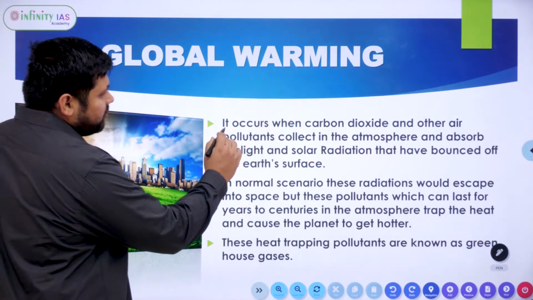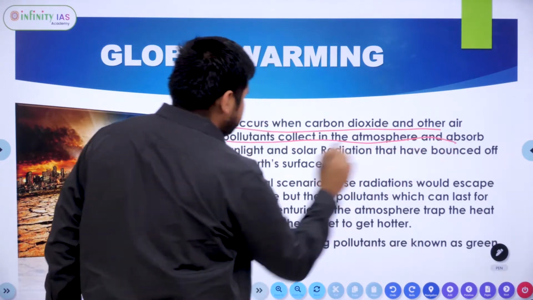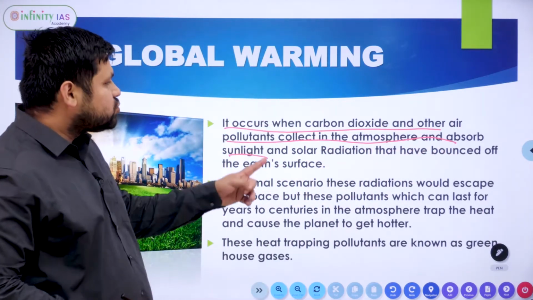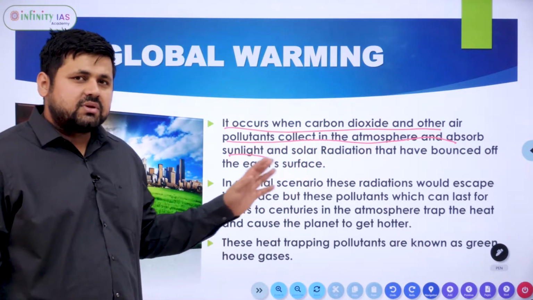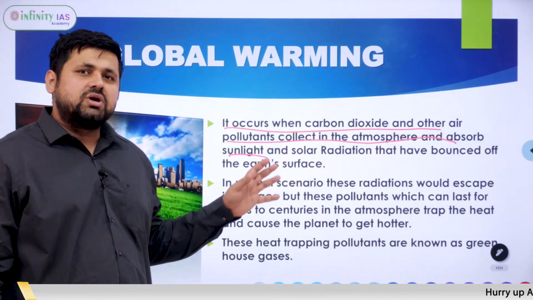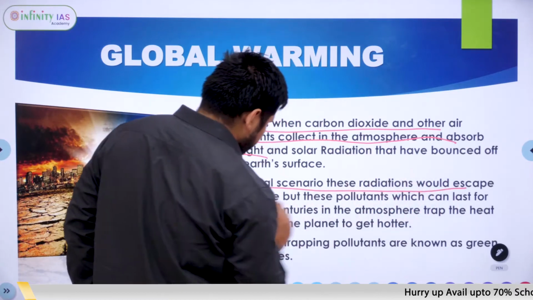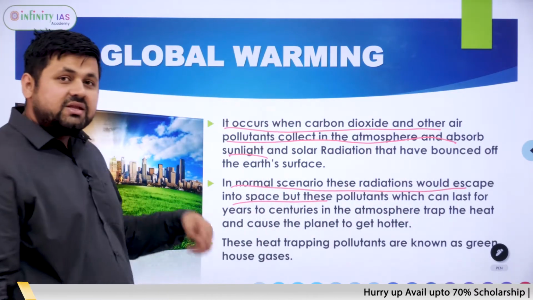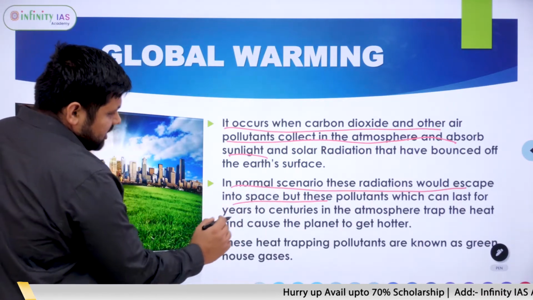Now global warming occurs when carbon dioxide and other air pollutants collect in the atmosphere and absorb sunlight and solar radiation that have bounced off the Earth's surface. This is the same thing I told you about the greenhouse effect, which runs on the same phenomenon. In a normal scenario, this radiation would escape into space, but when these pollutants increase in number, it gets absorbed.